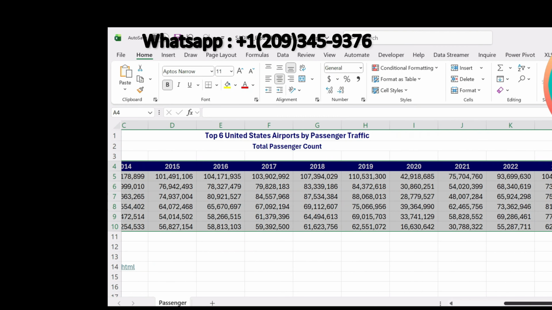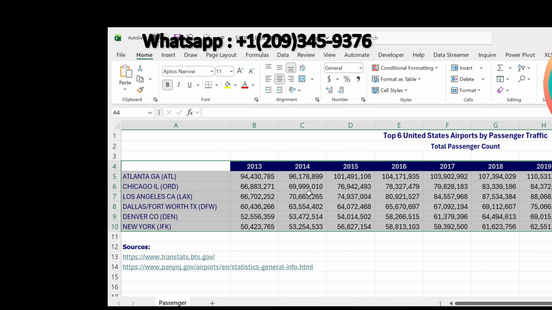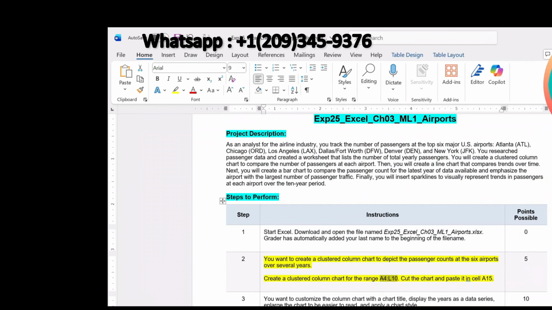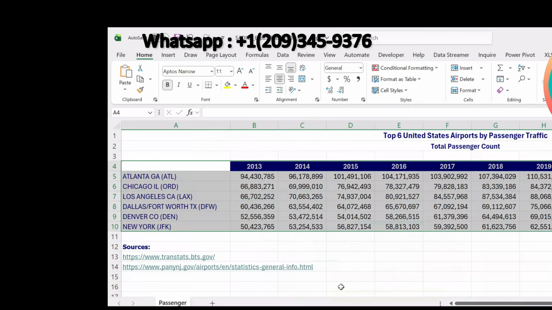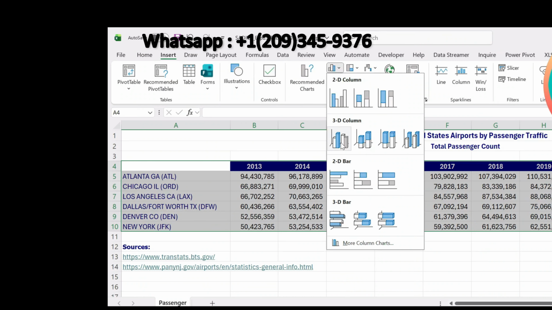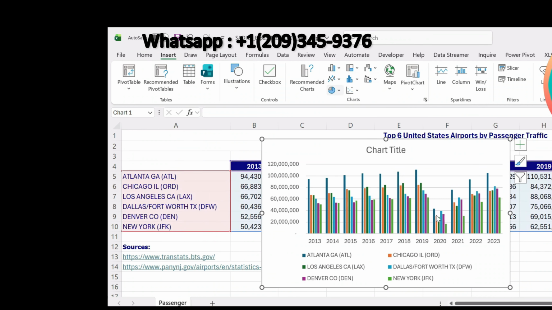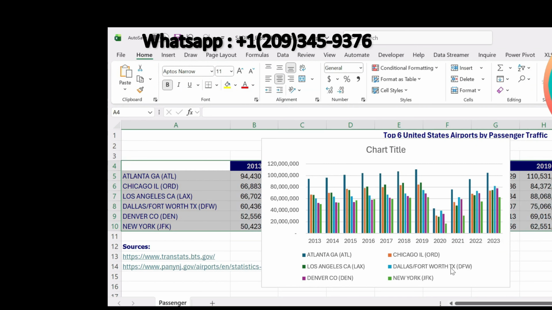So we have selected this range A4 up to L10. After selecting this range, we are supposed to insert a clustered column chart. Go to the Insert tab, go to Chart, and from here insert a clustered column chart, this one. So we have inserted a clustered column chart.